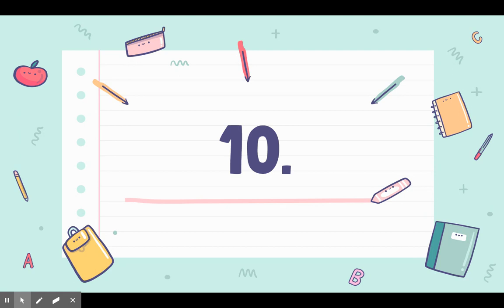Good. Number 10. Same type of thing, except this time it's 50 1s. So A, is it 5 10s, 0 1s? 5 10s equals 50. Is it B, 5 10s, 0 1s equals 50? Or is it C, 0 10s, 5 1s equals 5 1s equals 50? Choose A, B, or C.